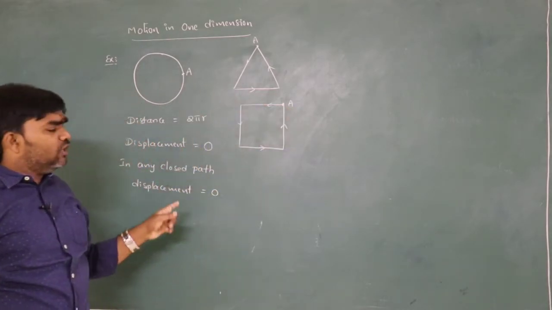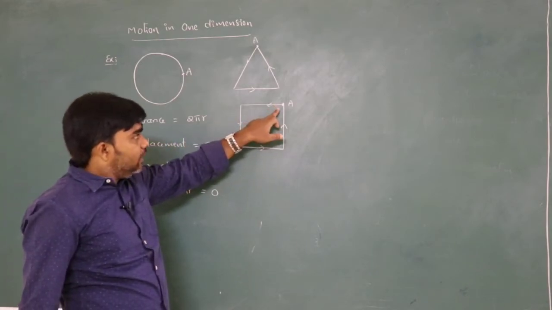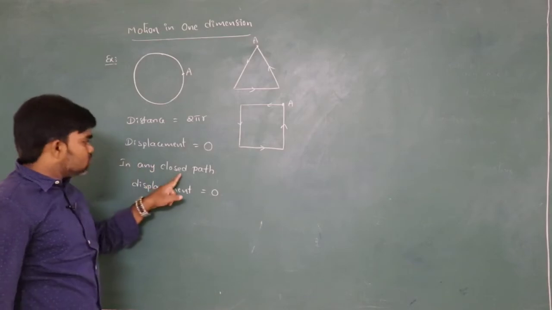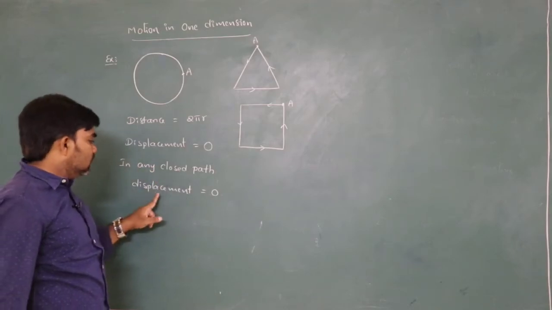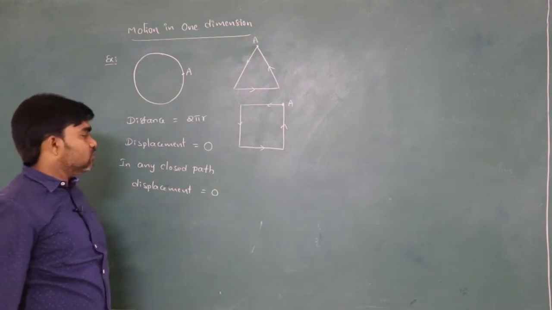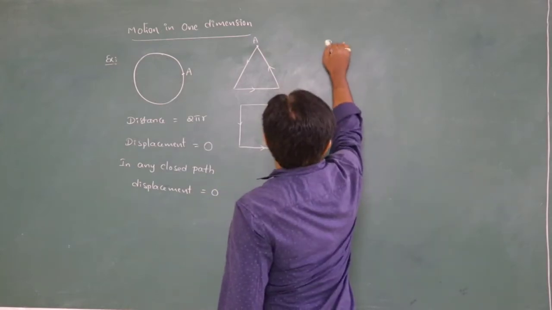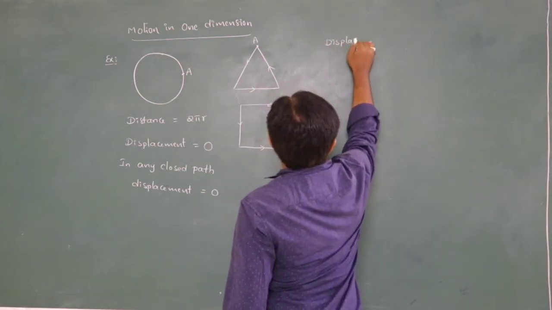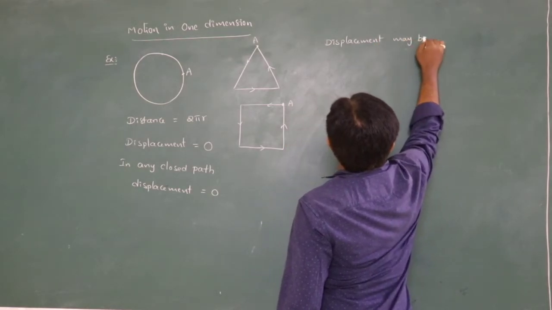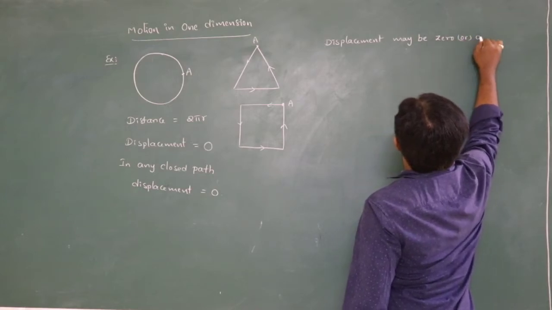Where the starting point and ending point are the same, that is called a closed path. In any closed path, the displacement of the body must be equal to 0. So based on this we can say that displacement may be 0 or any value.